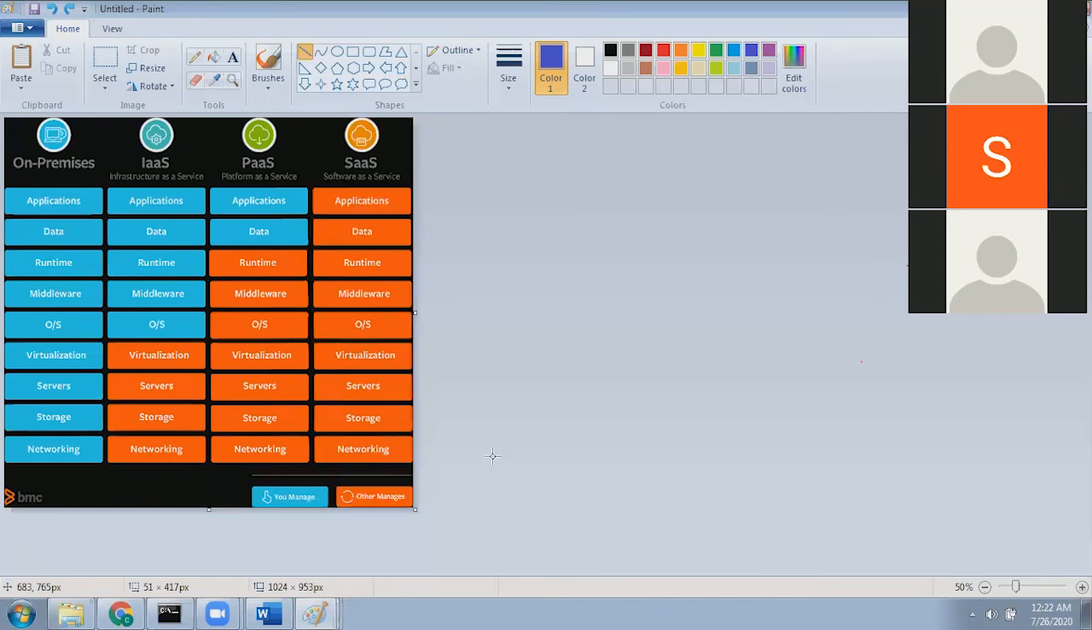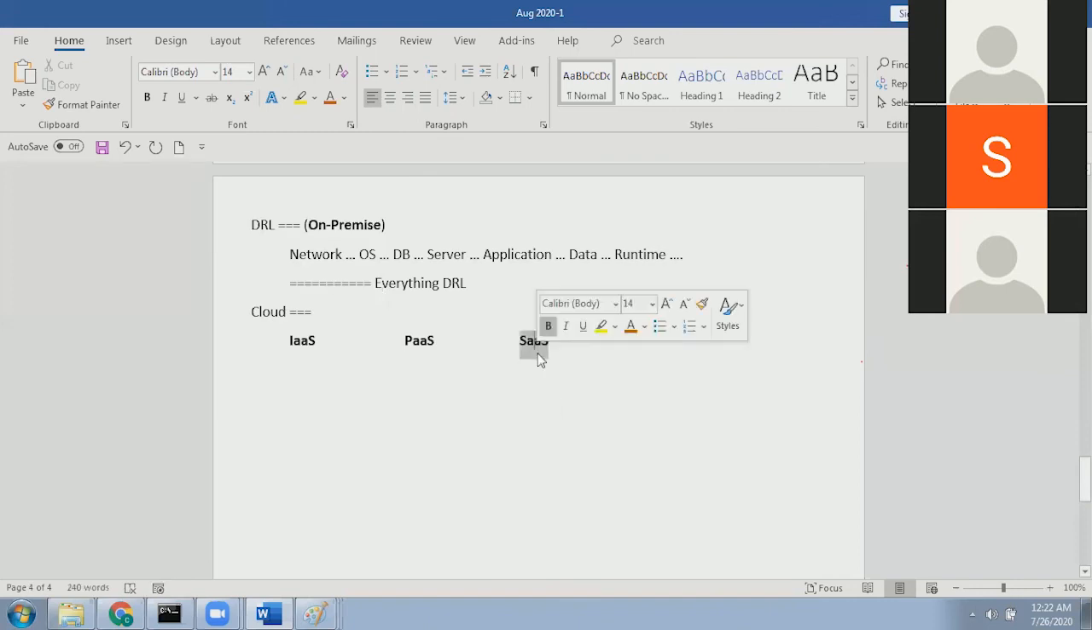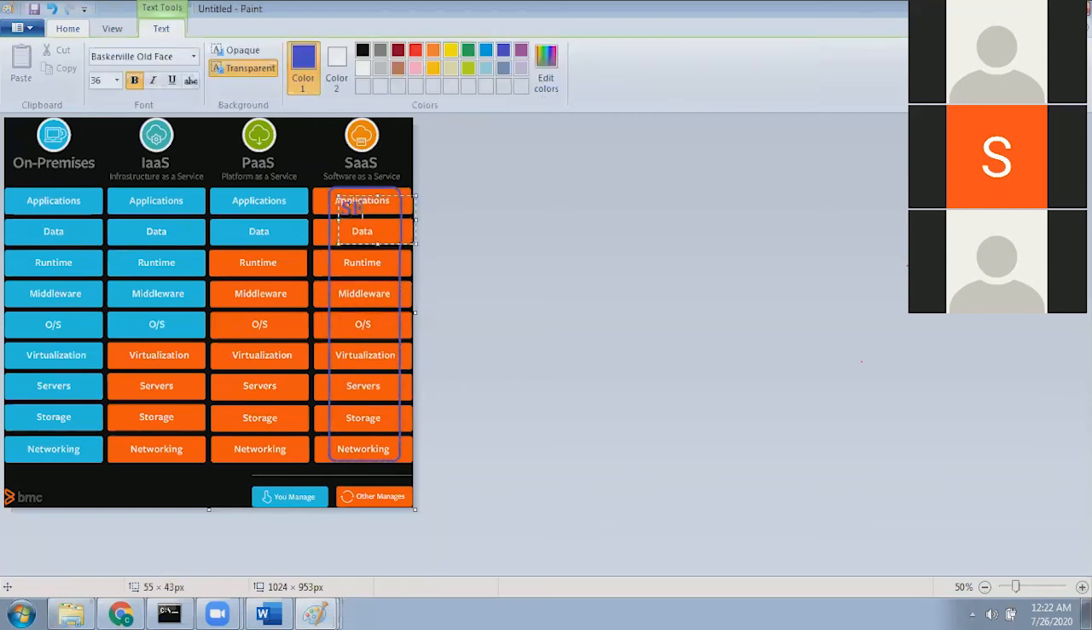Now let's say instead of PaaS, you are going with SaaS, software as a service. When you are going with SaaS, the vendor will provide everything. Network, storage, server, virtualization, operating system, middleware, runtime, application, everything will be provided. The best example is Salesforce, SFDC. They will provide the ready-to-use application also.